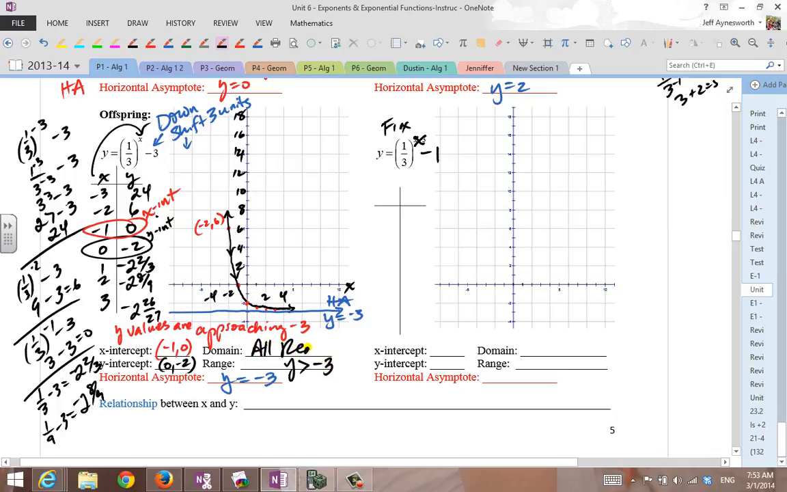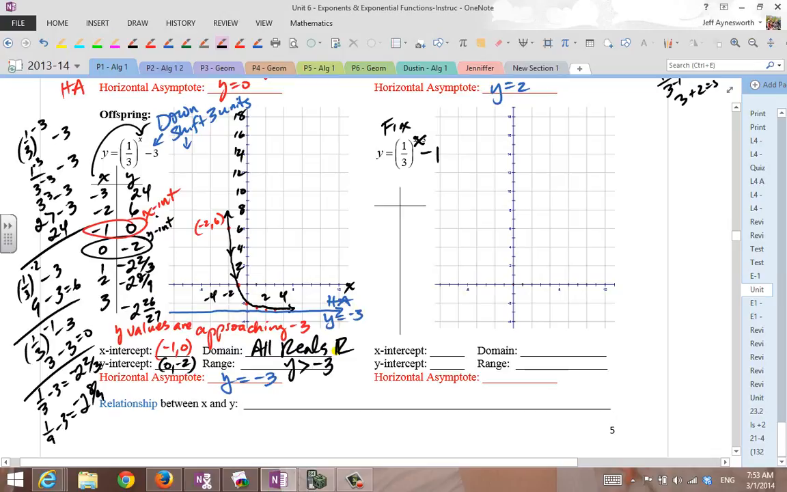As you already know about the domain, it's the set of all reals for all exponential functions, because you can take a base to any power you want. But all these y values, 24, 6, 0, negative 2, and all these fractions right here are all above negative 3, so they're all greater than negative 3.